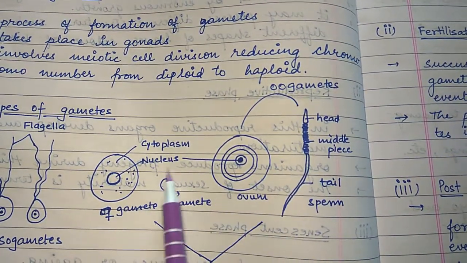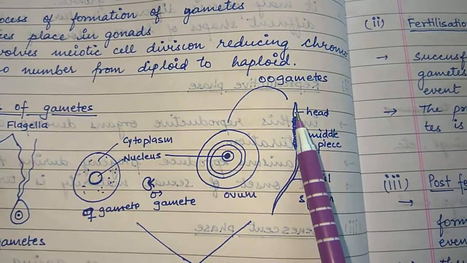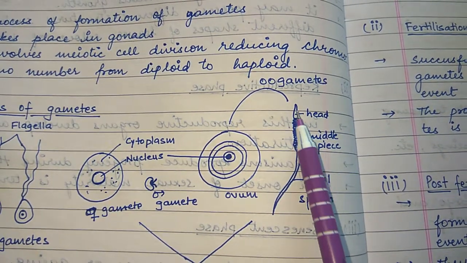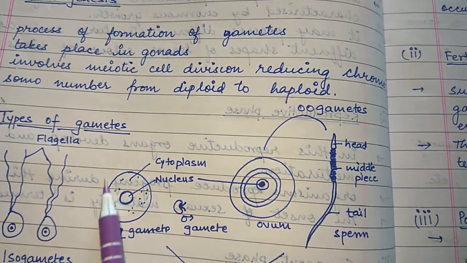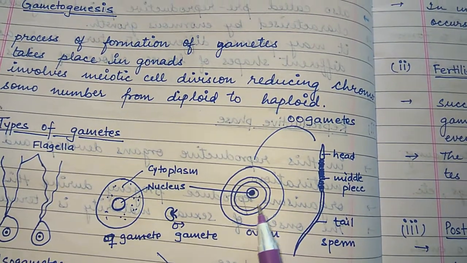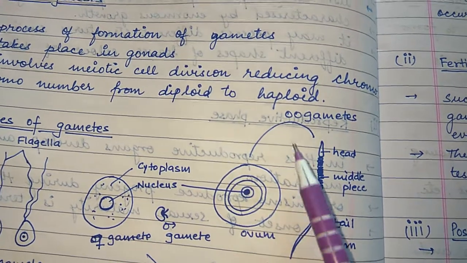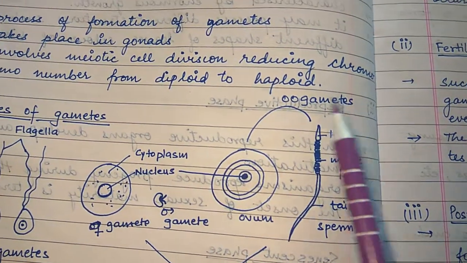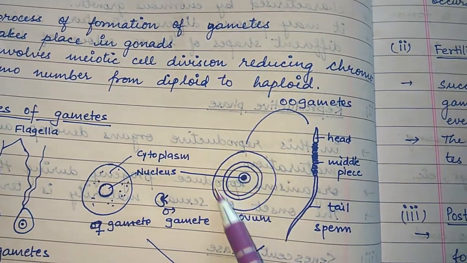In this, the male gamete is small, a thread-like structure, and the ovum is a circular structure. The ovum is large in structure, so this is known as oogametes. Oo refers to the ovum, and gamete you know very well.